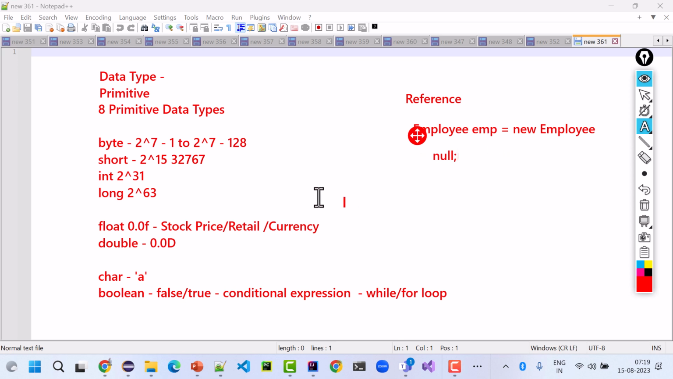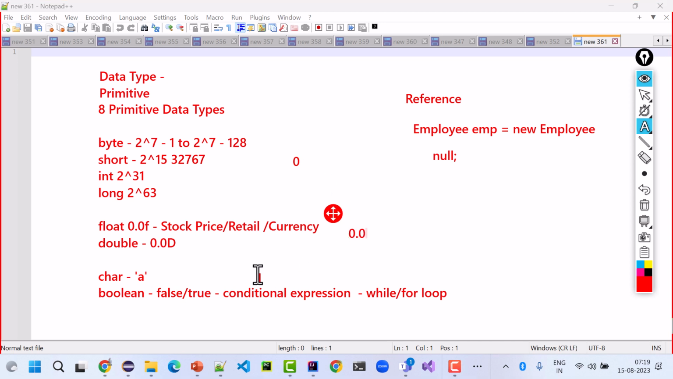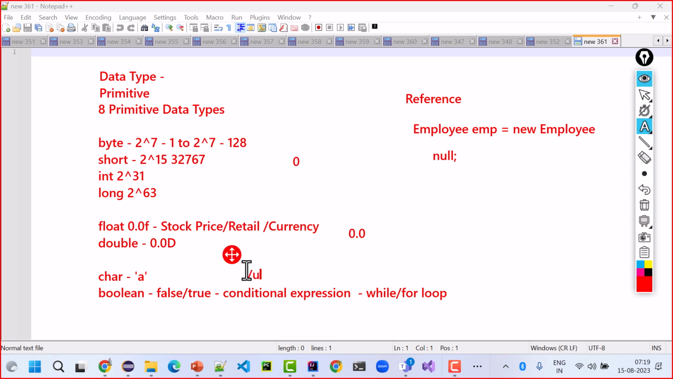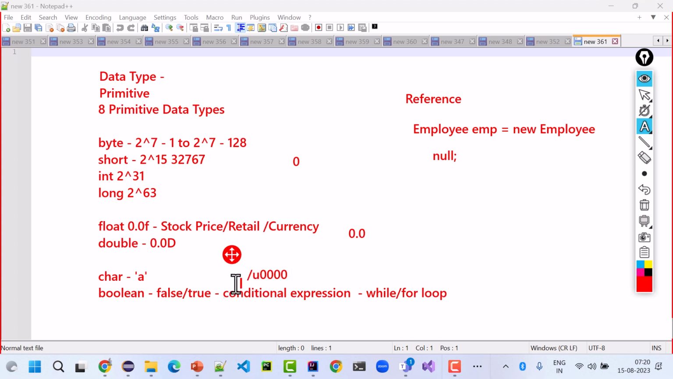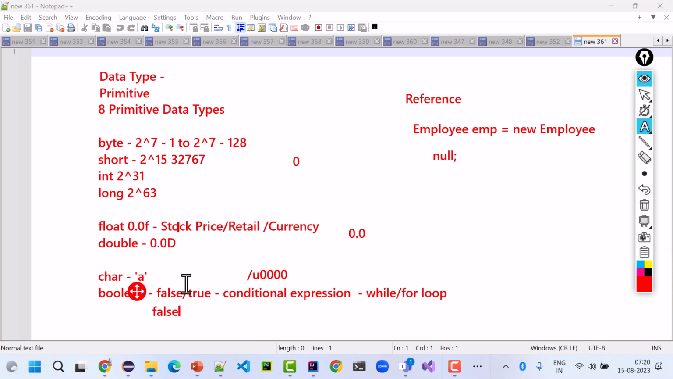Default value for byte, short, int, long is 0. Default value for float and double is 0.0. Default value for character: there are 35,565 characters. Every character has an octal, binary and hexadecimal value. Whatever you see on your keyboard, this is the default value for a character, and default value for boolean is false. 8 primitive data types.